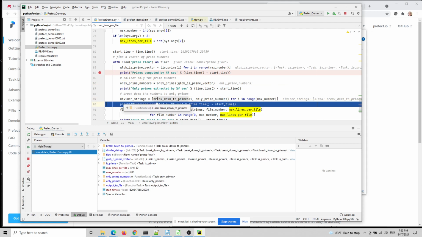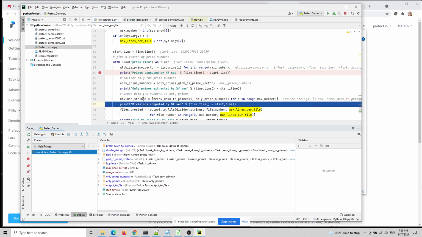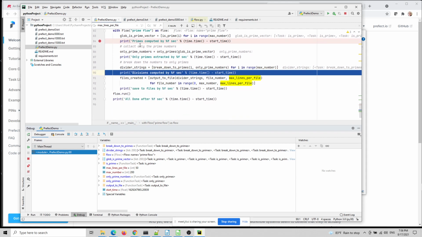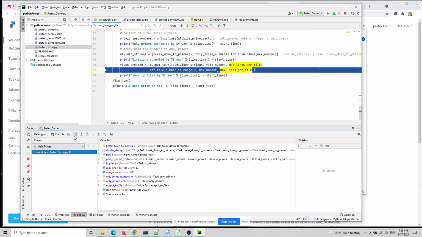The divider strings are now also tasks. Nothing has been executed. It tells me it's 200 tasks I'm going to execute in the future. But first, I have to execute only primes, numbers, and the global is prime vector. So it remembers the order to execute them, and finally, it has to create the files.